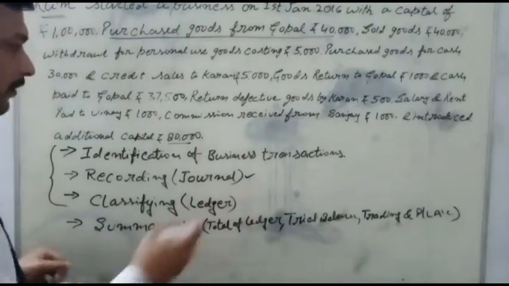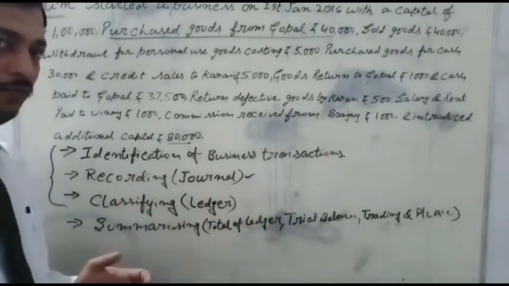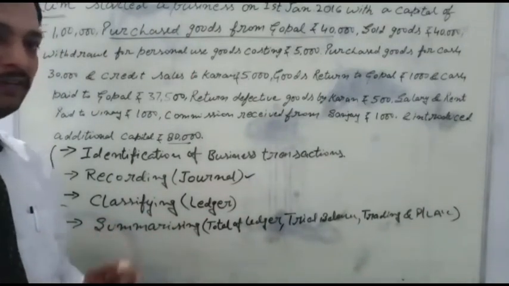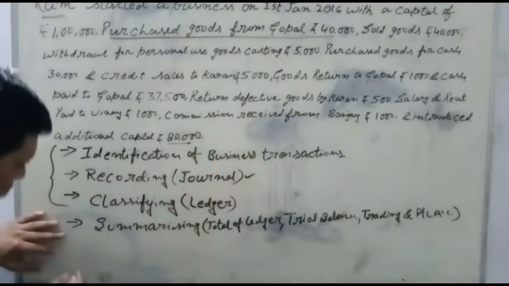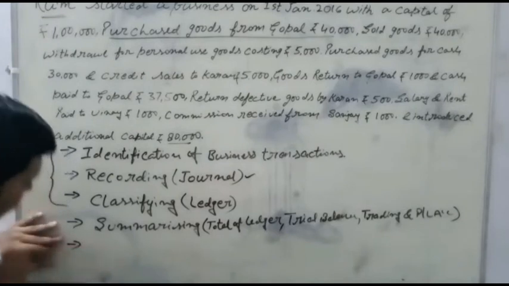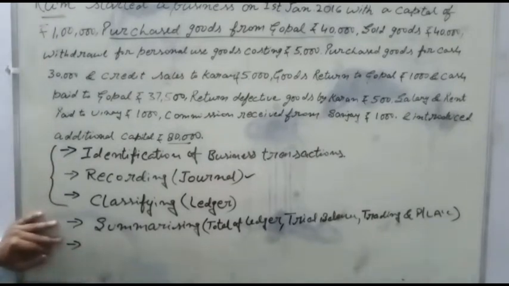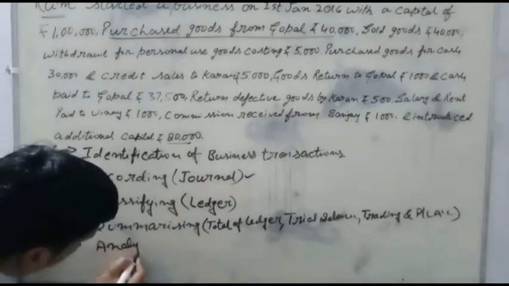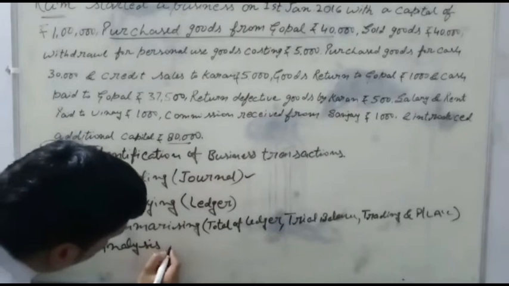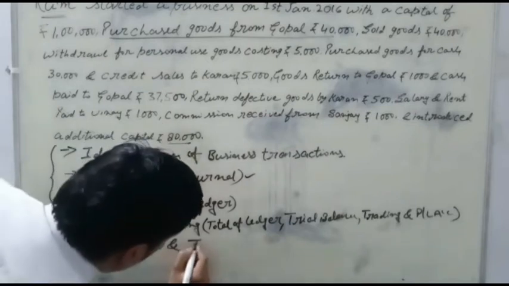The trading and profit and loss account show the profit or loss, and will be transferred to the next process. The next process is analysis and interpretation.